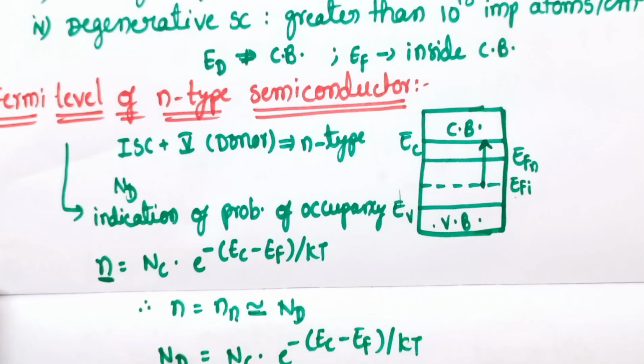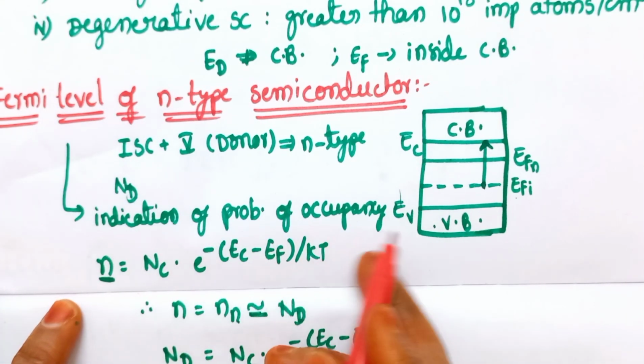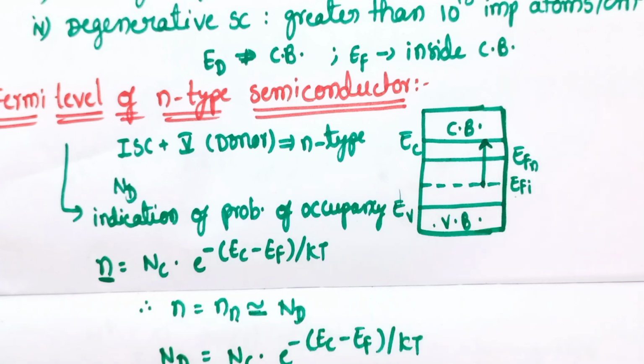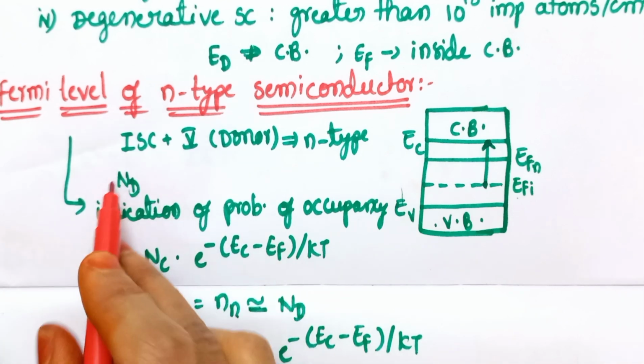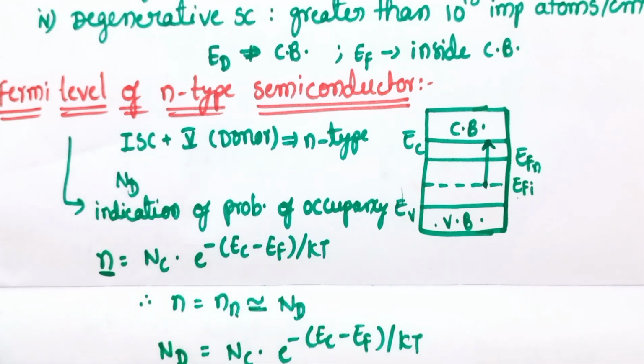So the Fermi level is an indication of probability of occupancy of energy states, because we are assuming that all the atoms are ionized. Each impurity atom contributes at least one free electron. So the first Nd states in the conduction band are filled. Then it will be more difficult for the electrons to reach the conduction band, bridging the gap between the covalent bond and valence bond.